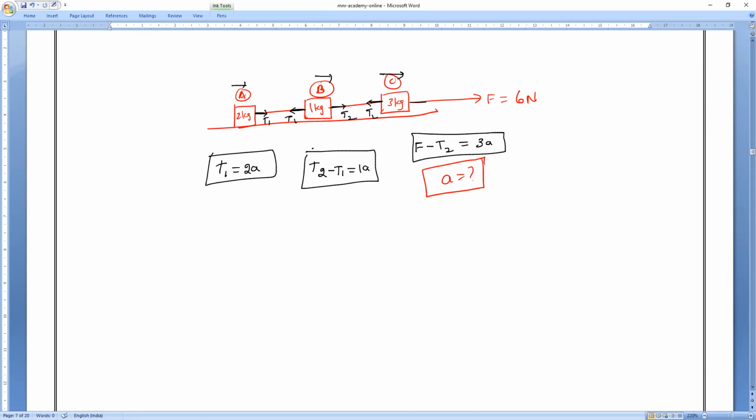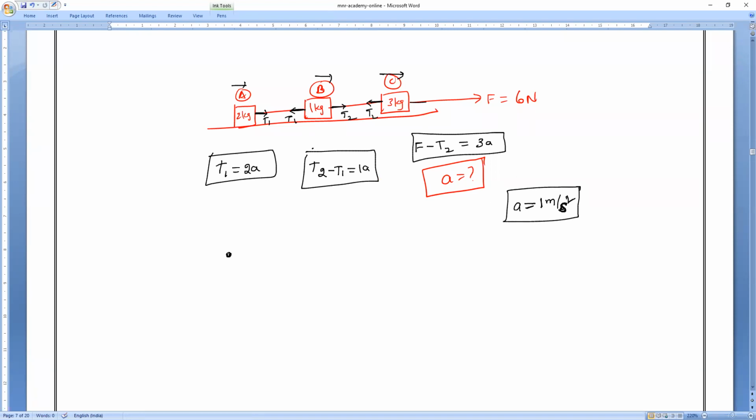So everybody, draw the free body diagram and find the acceleration. Finally, you will get the acceleration as 1 meter per second square. Of course, by using shortcut we can directly say that. Am I right or wrong? But you try to get the equations.